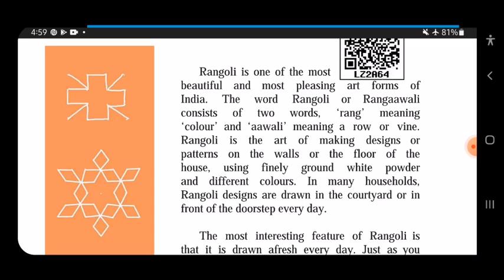So now, if you go to the villages, you don't only get to see rangoli on the floor, but also on the walls, using finely ground white powder and different colors. During the festival of Diwali, we make this rangoli right on the floor in front of our house. So we use white color as well as different other colors. In many households, rangoli designs are drawn in the courtyard or in front of the doorstep every day. So in the villages, mostly people make this rangoli every day.